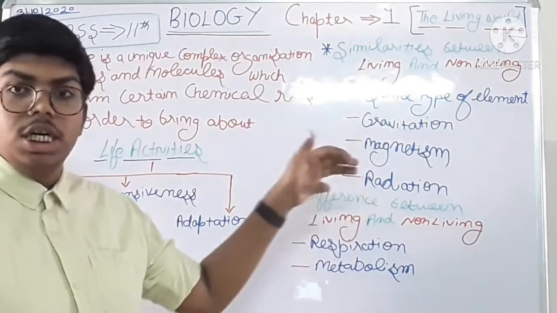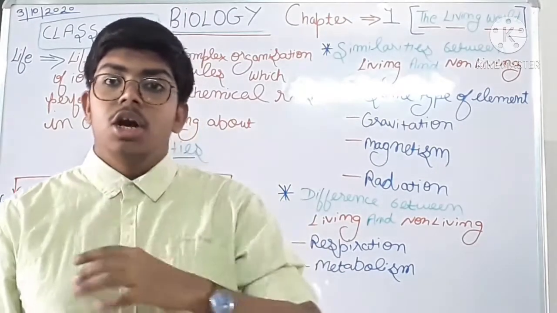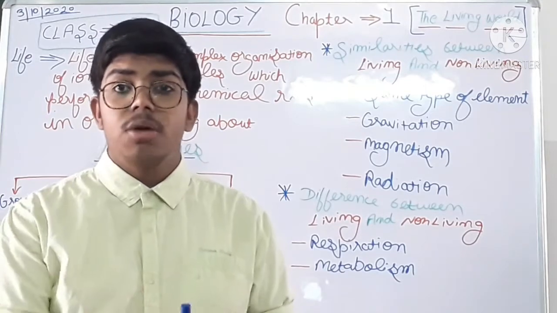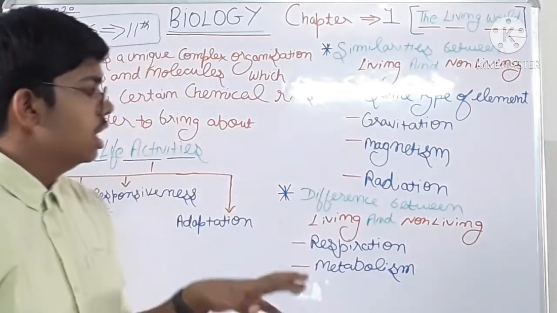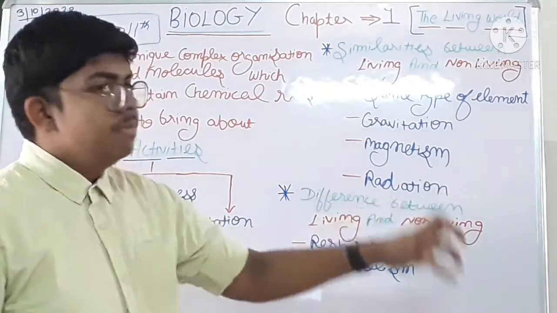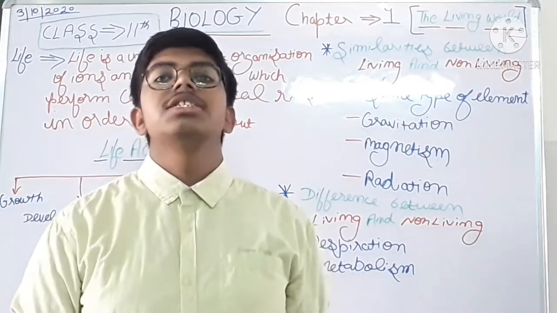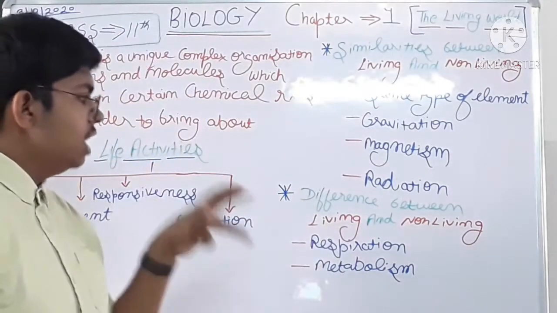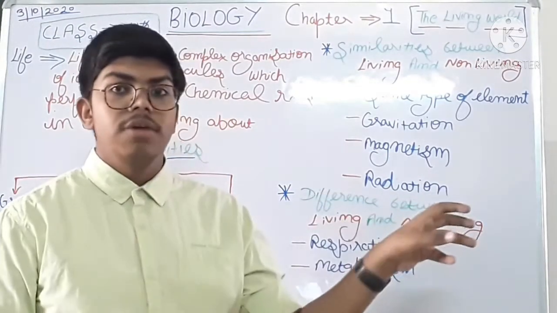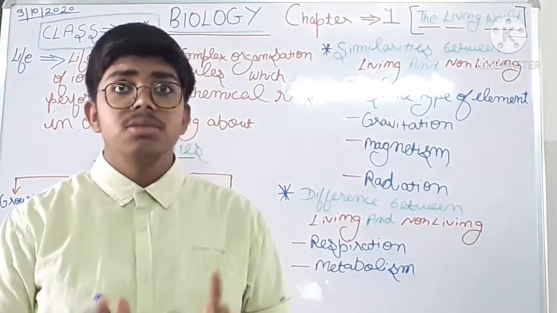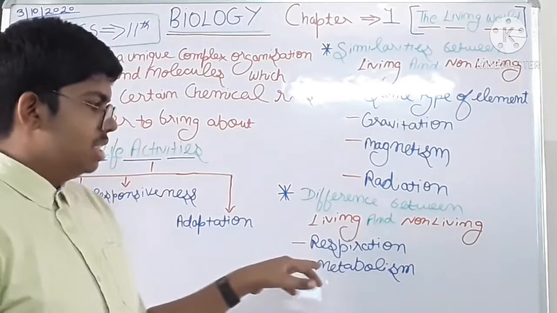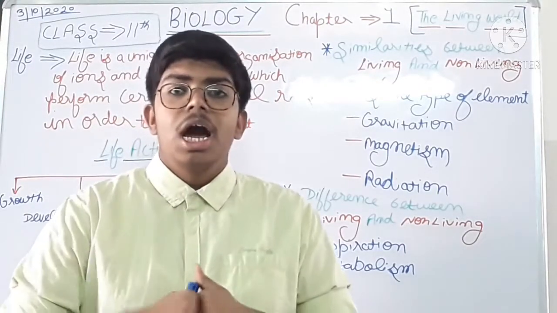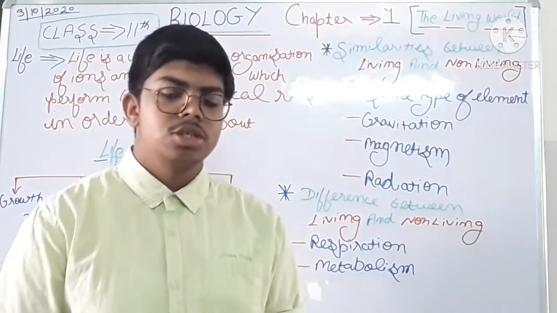Now radiation means temperature, sunlight, or radiation generated from atomic models or nuclear bombs, etc. The living and the non-living receive the same type of radiation from the sun, sunlight. And now we will study the difference between living and non-living. So what is the difference between living and non-living? Respiration and metabolism are the difference between living and non-living. I hope it is clear to you.